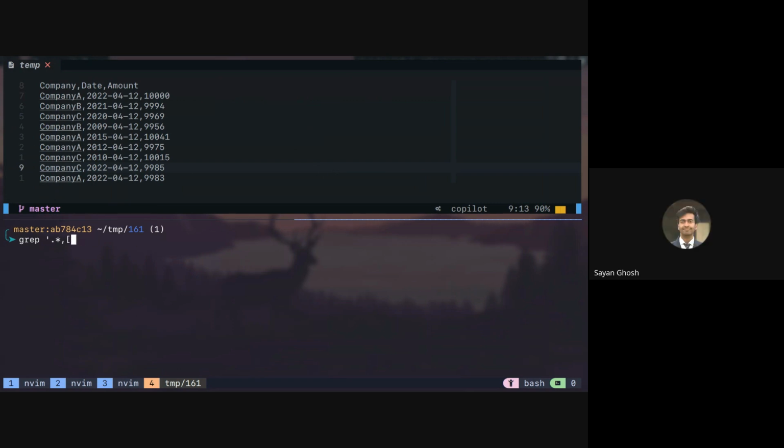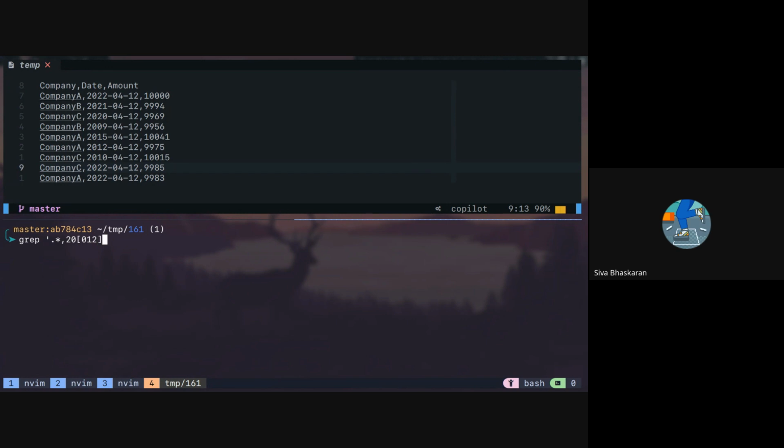The first character can be only 2. Then the next character can be 0. We can give the square brackets, and give 0. It should be 0 only, right? Yeah, the second character should always be 0, it is 2000. And then the third character can be 0, 1, 2. Then the fourth character can be this one.